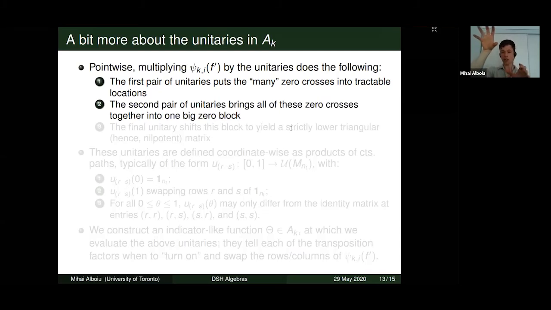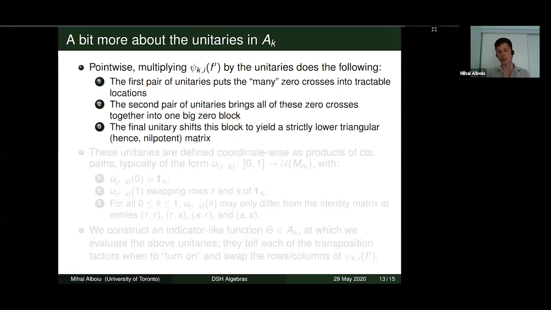And so all we have to do is shift everything to the left so the zero block comes to the top right, and all the non-zero entries now lie below the diagonal. And we do this at every point. And so we end up with something that's strictly lower triangular and hence nilpotent.